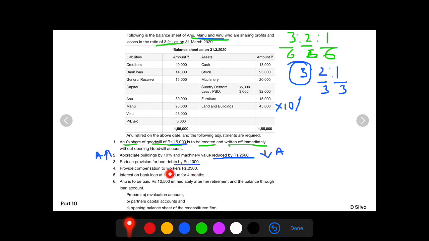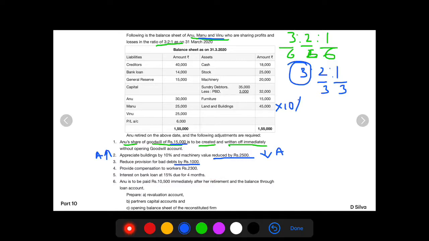Provide compensation to workers rupees 2,300. Now you need to understand compensation to workers is nothing but the pay or the medical facility that is being given or provided by the company to its workers to cover up the loss in wages due to accident, ill health and many other things that would happen in a business premises.